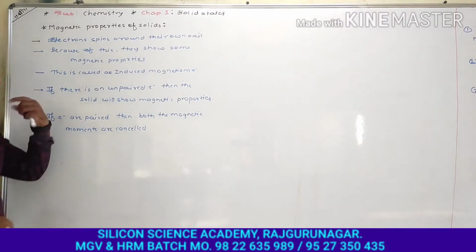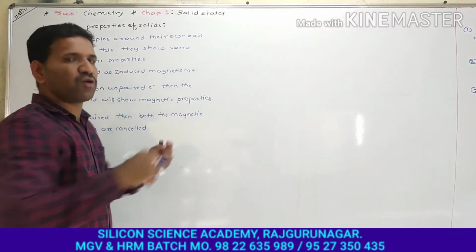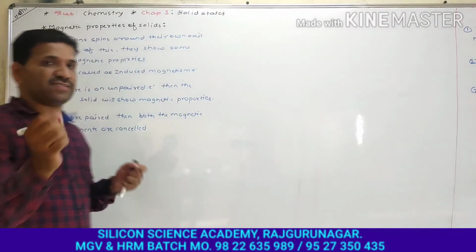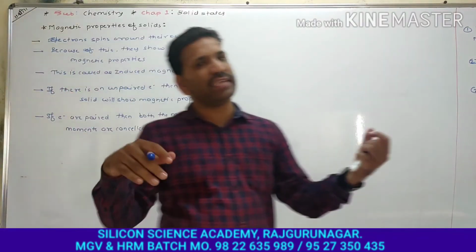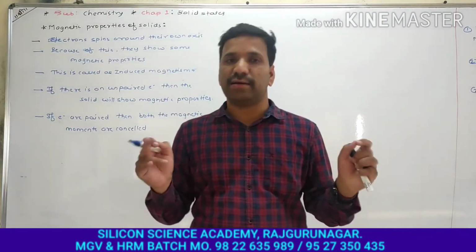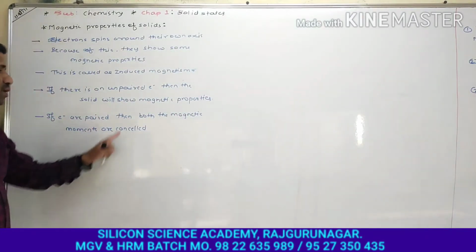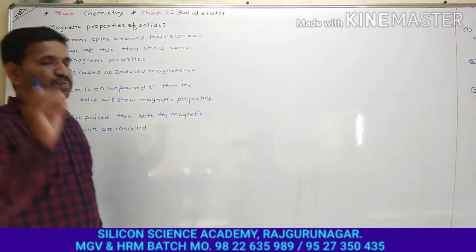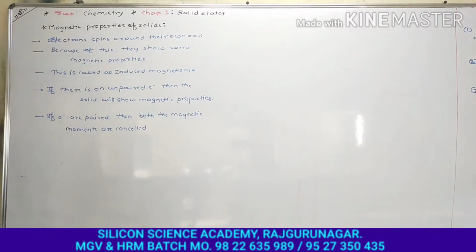The magnetic moment of one electron is cancelled by the magnetic moment of the other electron, because they spin in equal magnitude but in opposite directions, so they will cancel each other. So if the solid contains paired electrons in their orbitals, they will not show magnetic properties.